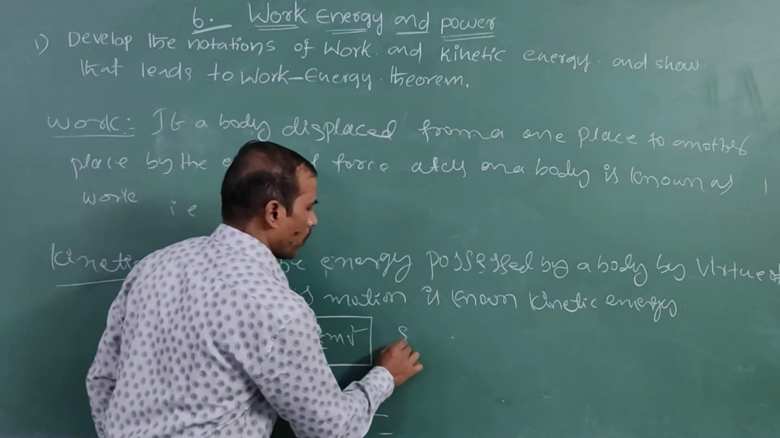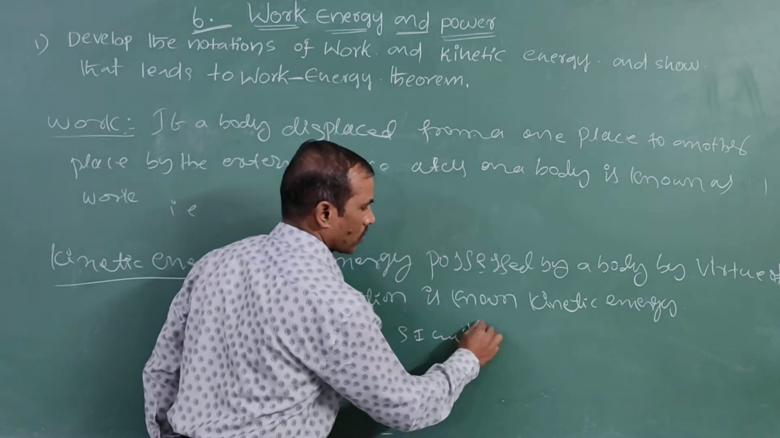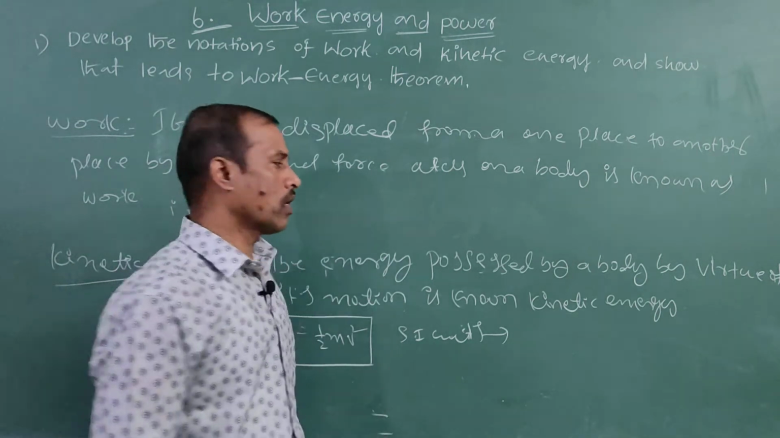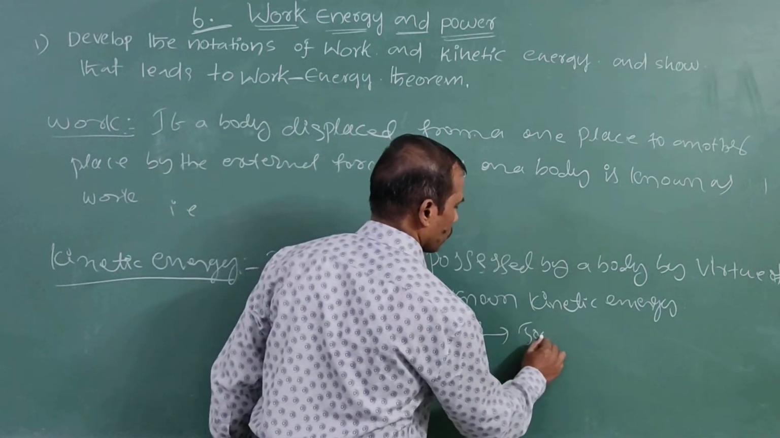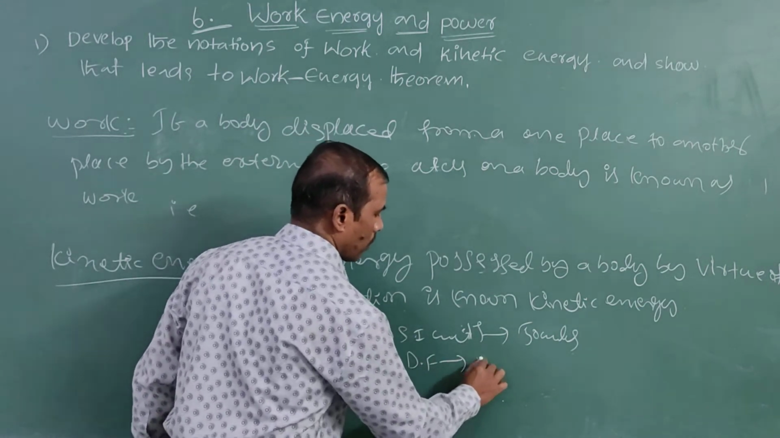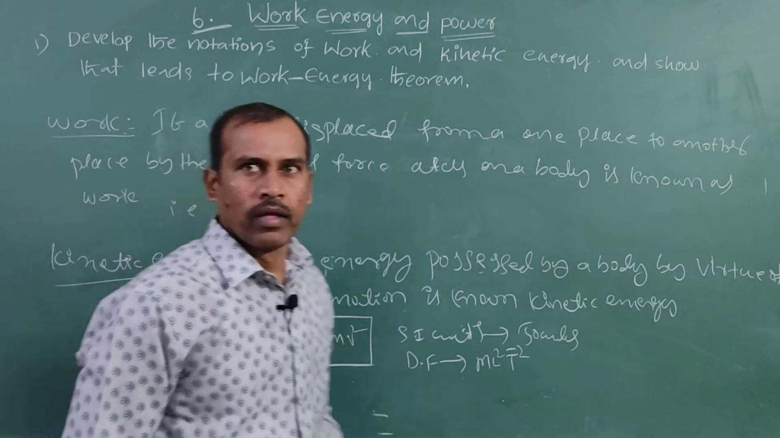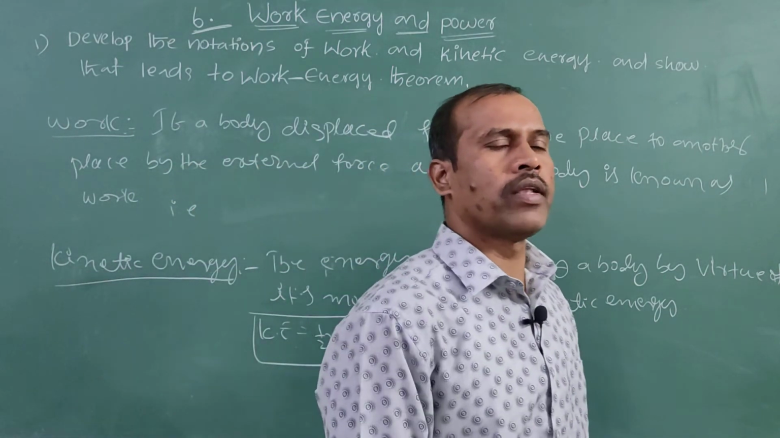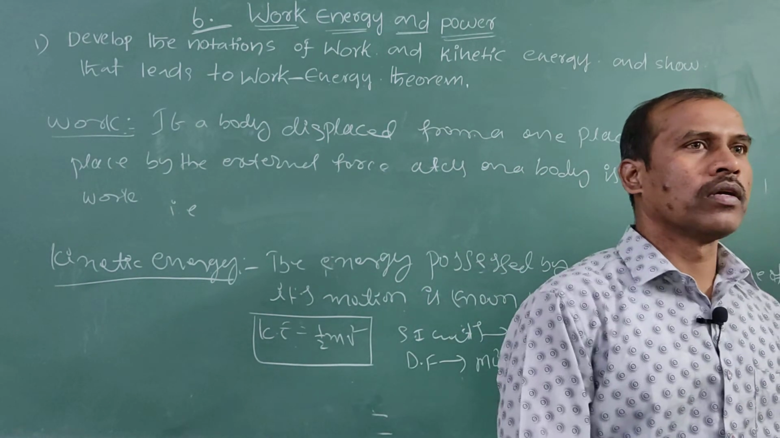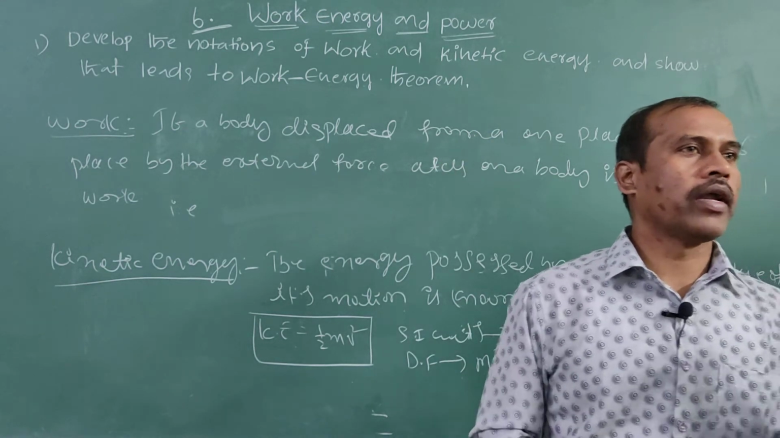The SI unit here is joule. Dimensional formula: M L square T inverse 2. These are enough matter. Examples: the running vehicles have kinetic energy, the flowing water in a river, the flying birds. These have kinetic energy.